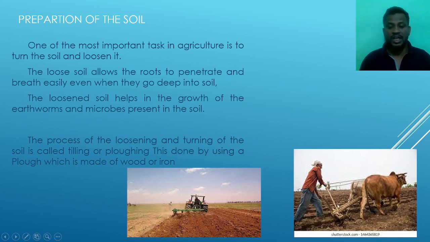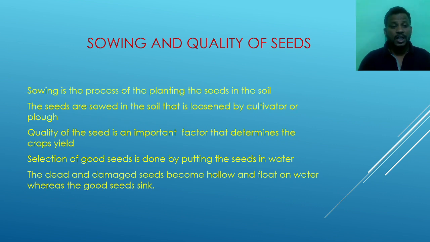In older days we used wooden materials or wooden instruments to loosen the soil. Nowadays we use tractors or iron tools to loosen or turn the soil. Here the second step is sowing and quality of seed.